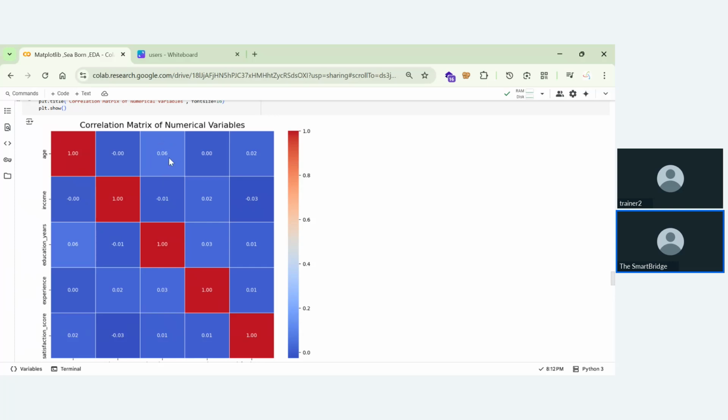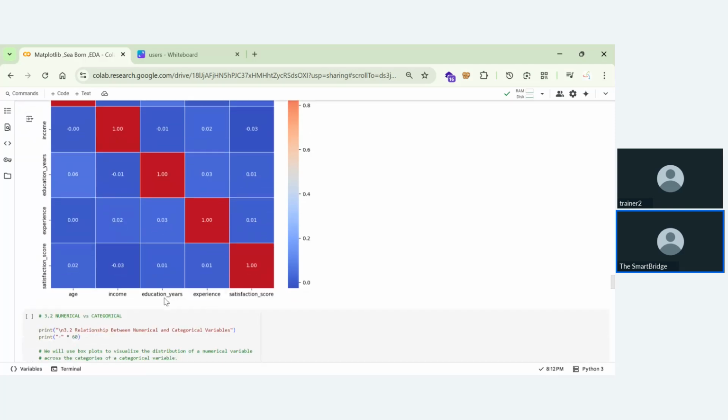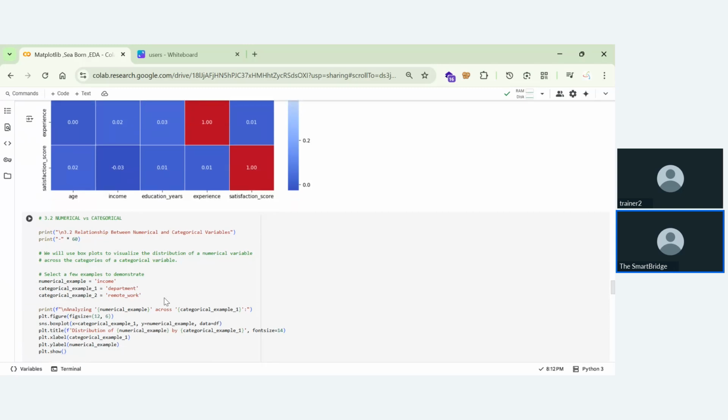If the age is increasing and the experience is increasing, then we'll be having a stronger count. So when you're having more age, then we'll be having more experience. At the basics, we'll be having no experience, but moving forward, we'll be gaining more experience. That is how this works. So that is numerical versus numerical.